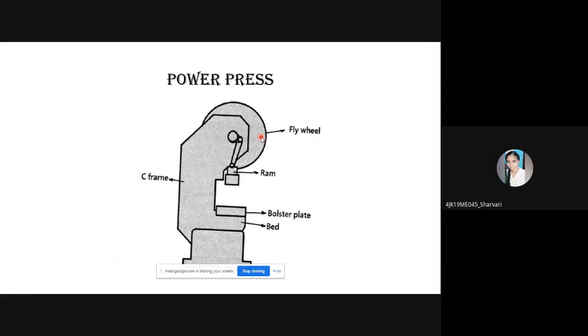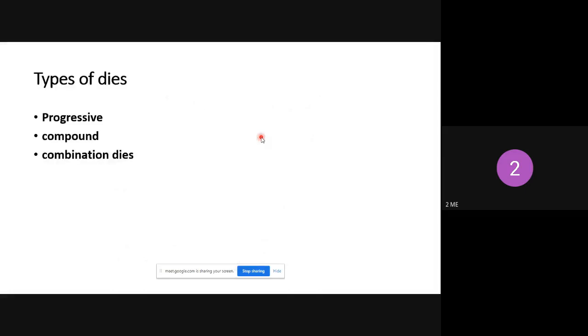Yes, sir. Okay, shall I move to the next topic? So I will move to the next topic. The next one is types of dies. Three different types of dies are there in your syllabus: progressive die, compound die, and combination die. Today we'll discuss this topic and wind up the class. Please concentrate, it is very important.